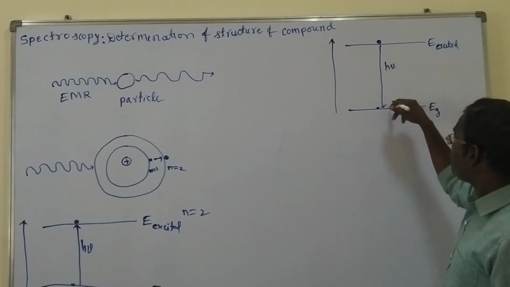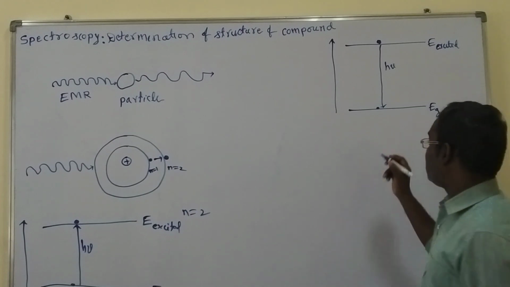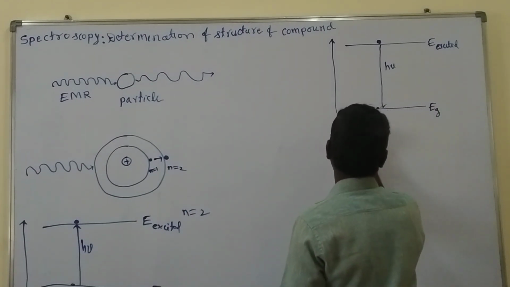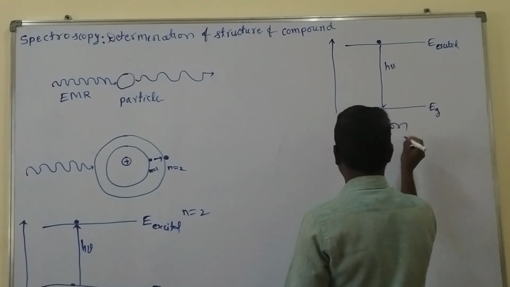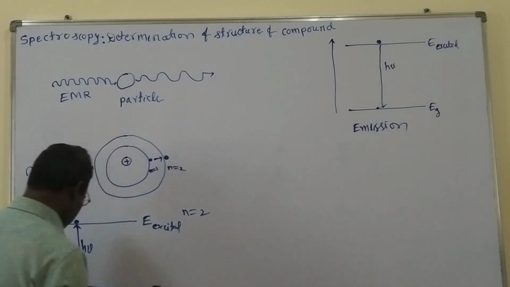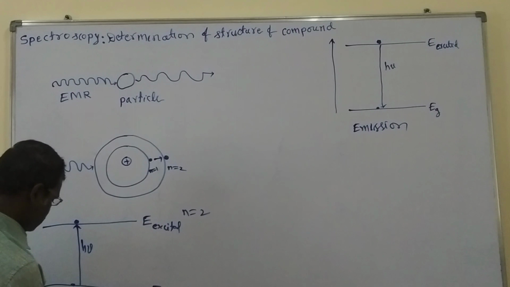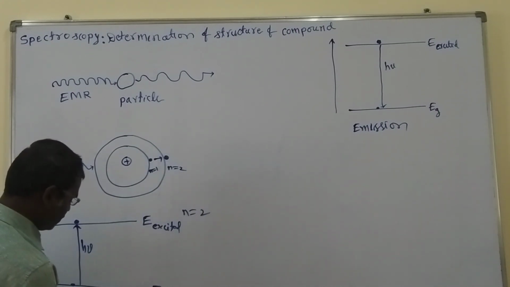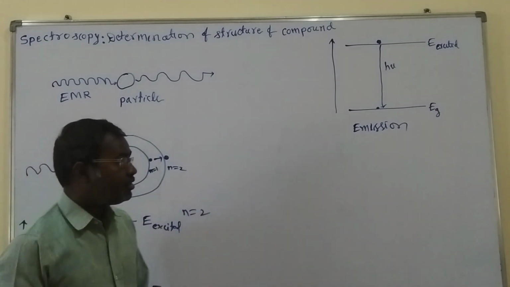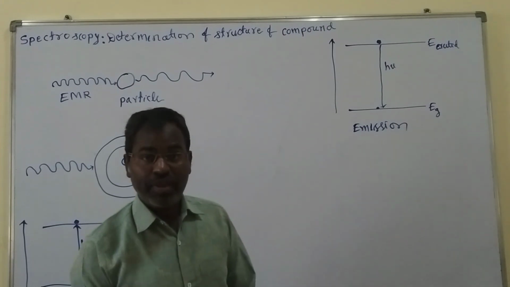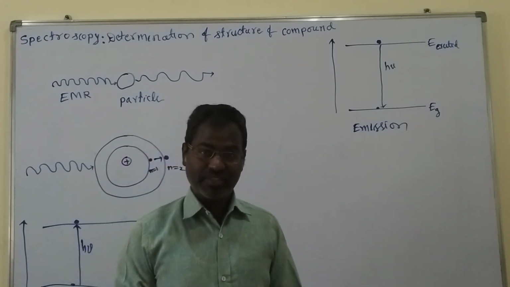This process is called the emission, whereas this is absorption. So the molecule shows two types of interactions.